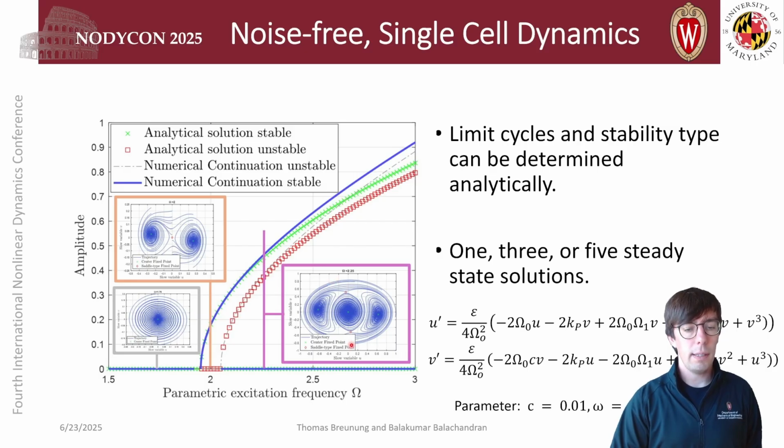This is the phase space shown for such a configuration, for such a parametric excitation frequency. We have the 2 stable solutions, 2 unstable solutions, and the stable trivial solution again.